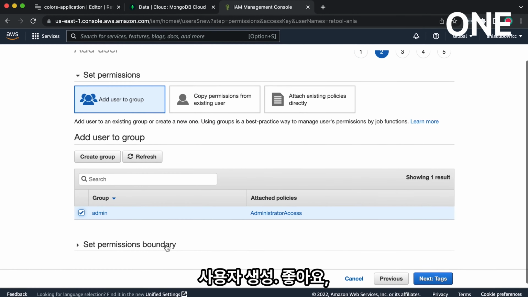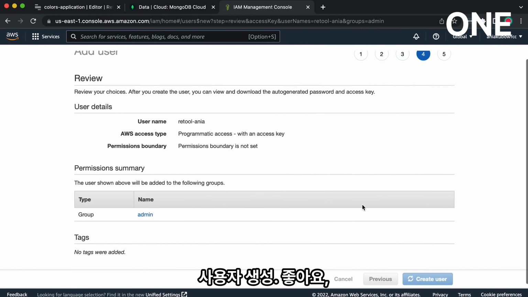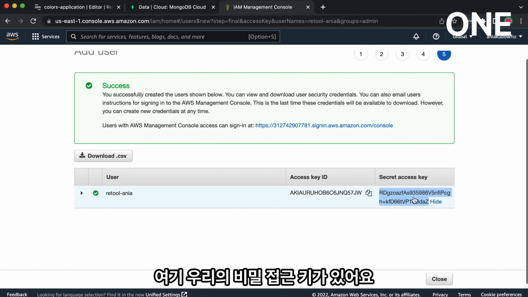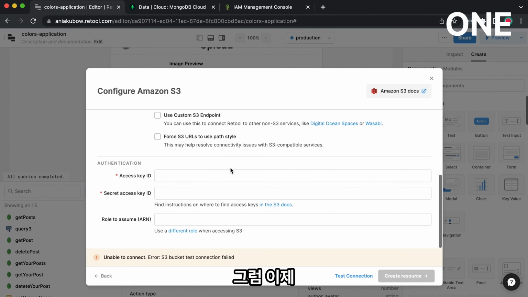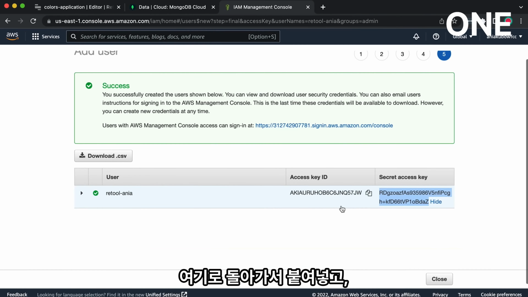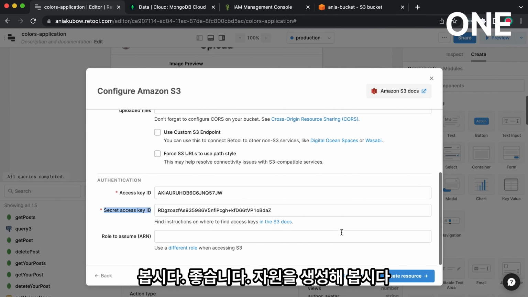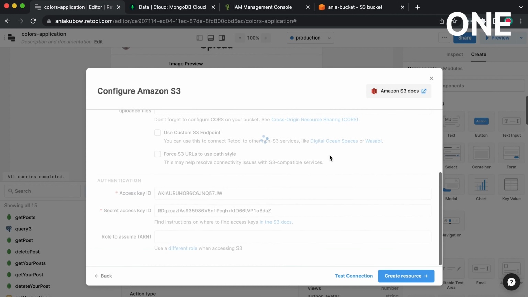I'm going to add it to admin. Next, review, create user. Okay, so here is our secret access key. Make sure to make a copy of that somewhere and save it. And then we're going to go back in here and paste it in here. And then we also have the access key ID. Okay, and let's just test the connection.